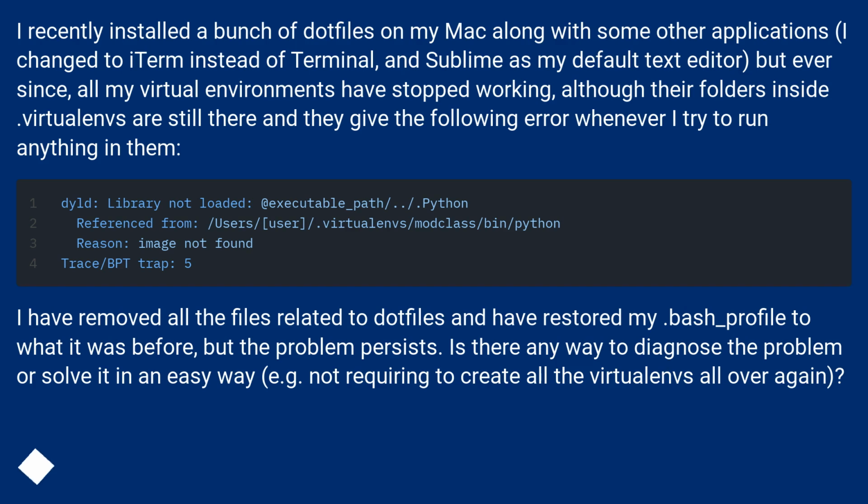I have removed all the files related to .files and have restored my .bash_profile to what it was before, but the problem persists. Is there any way to diagnose the problem or solve it in an easy way, for example not requiring to create all the Virtualenvs all over again?